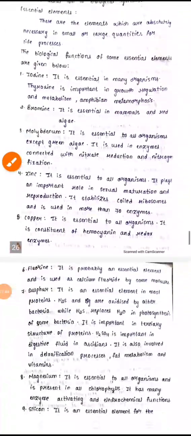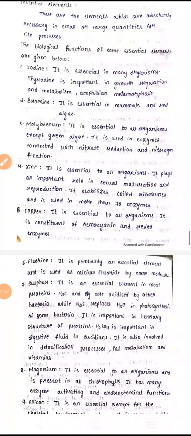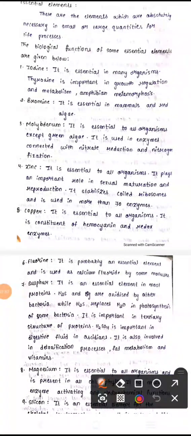And copper is also important for all organisms. It is a constituent of hemocyanin, where copper is present as the central metal atom, and that one we call hemocyanin. And here the copper is bonded with 4 pyrrole rings, with the copper atom in between. And also redox enzymes. Fluorine is a main important element which is used as calcium fluoride by mollusks. Mollusks are nothing but sea animals, we can say. So the sea animals we call mollusks.